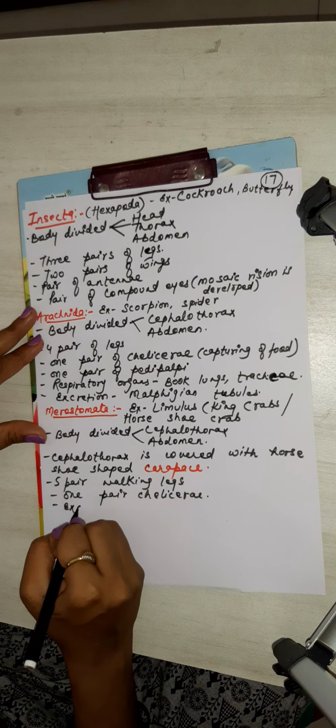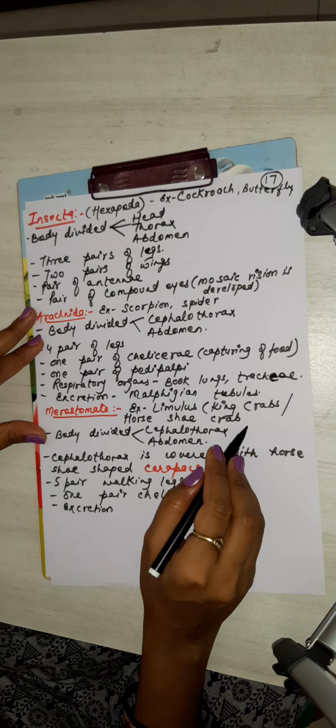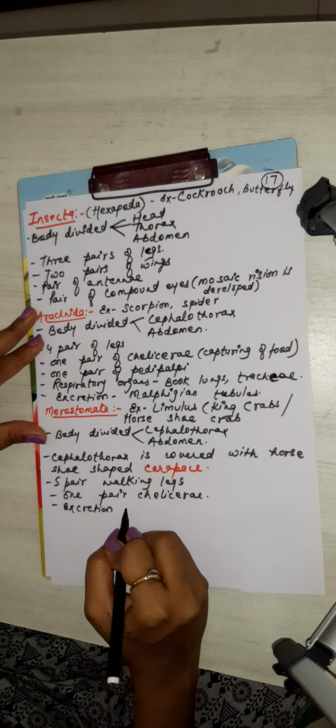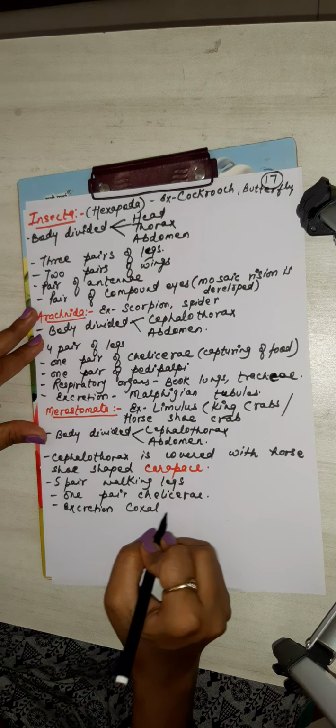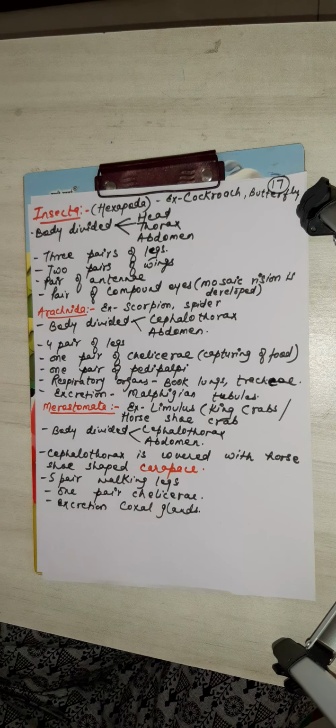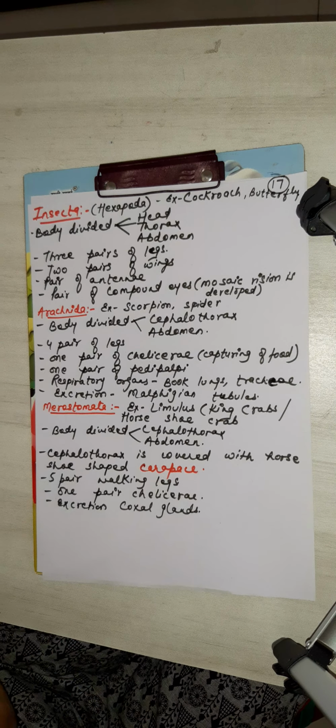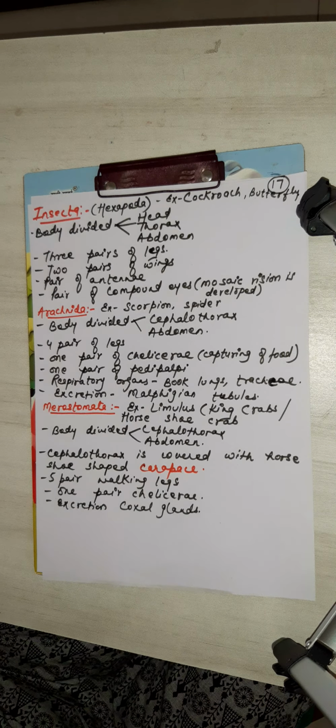And for excretion, coxal gland. C for crab, C for coxal. So it is all about classification. Next is Chilopoda, Diplopoda. We will take the species and continue.